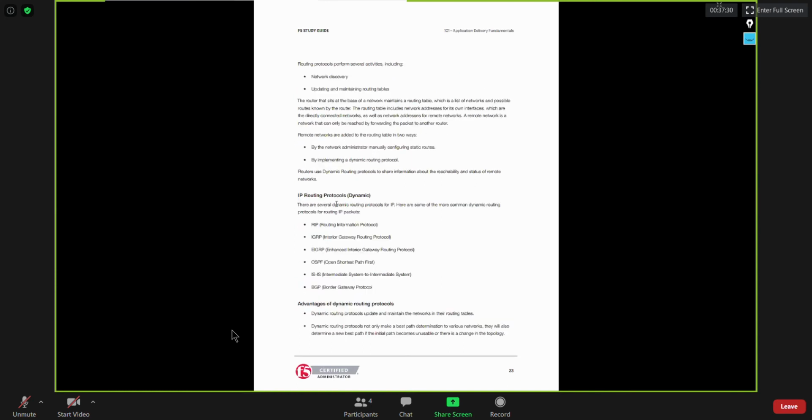When it comes to routing protocols, you have various different routing protocols available in the market, such as RIP, Routing Information Protocol, IGRP, Interior Gateway Routing Protocol, EIGRP, Enhanced Interior Gateway Routing Protocol, OSPF, IS-IS, or maybe BGP, that's Border Gateway Protocol.